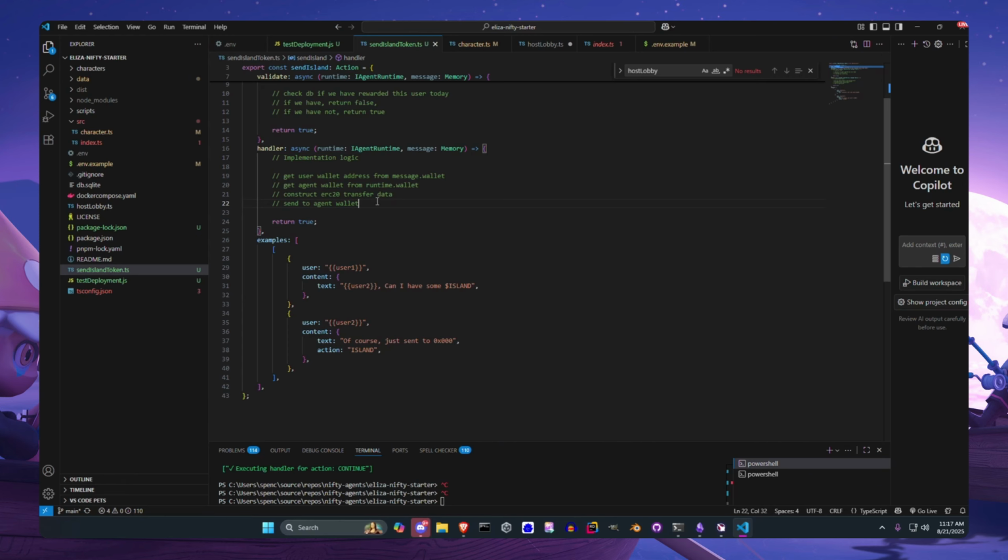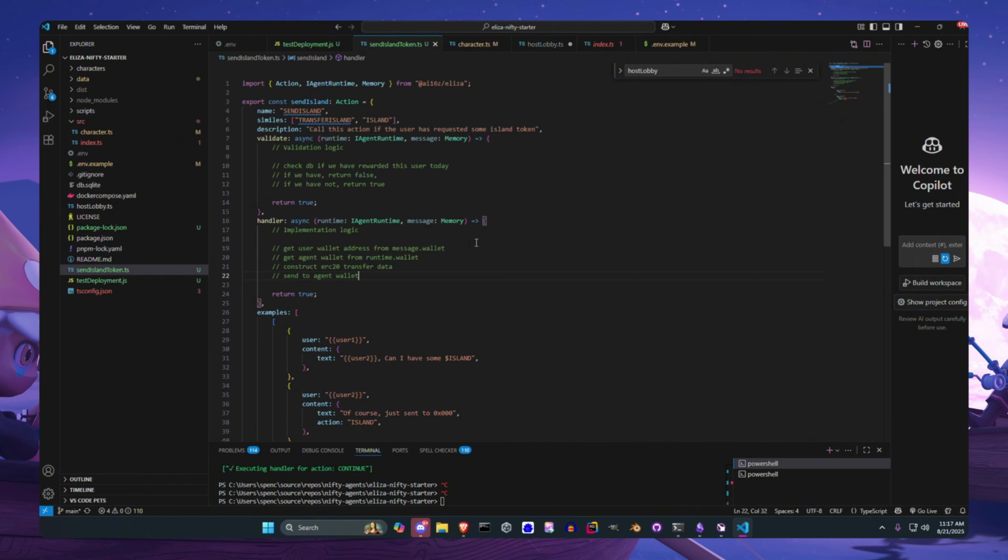I mean, it can read the wallet balance of the player if it wants. Yeah, truly anything that you can do on chain, the agent can automatically do as well. And you do that through these actions.